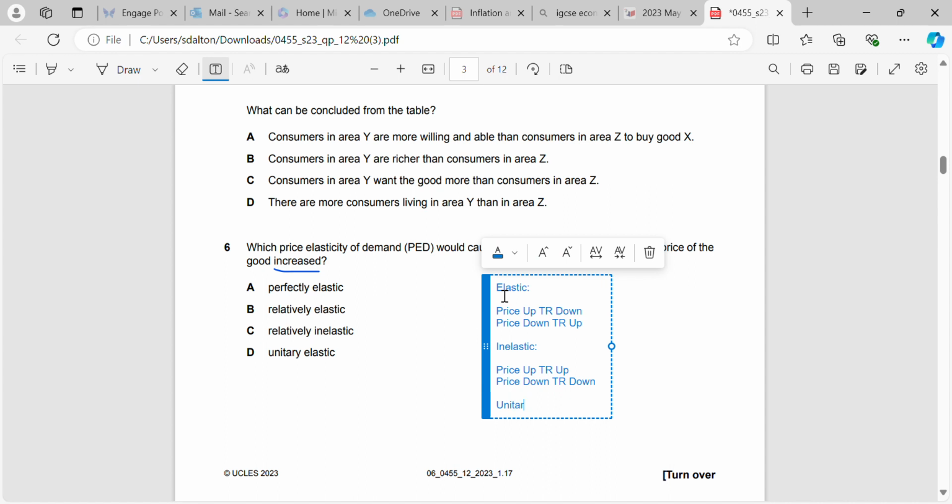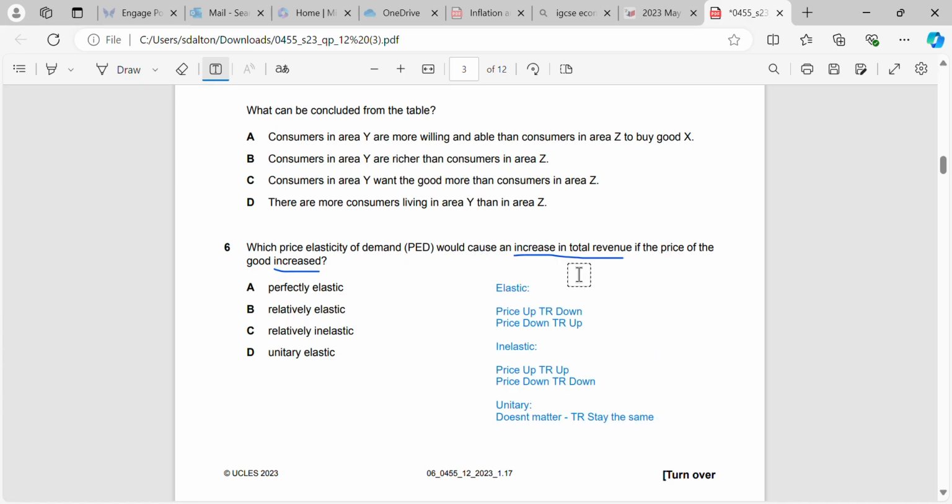And if it is unitary, it doesn't matter. Price changes don't affect it. Total revenue will stay the same irrespective of price changes. So once we know these, we can just check it off. Price of the good goes up and total revenue goes up. So we can see here that it has to have been relatively inelastic. Okay, C.